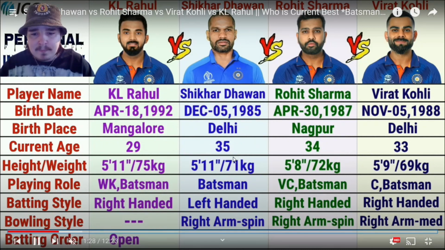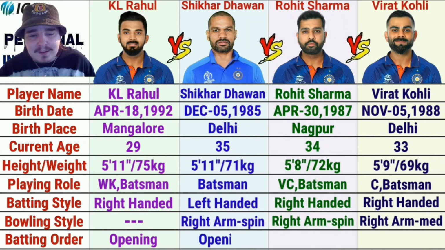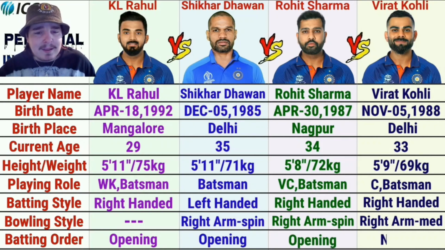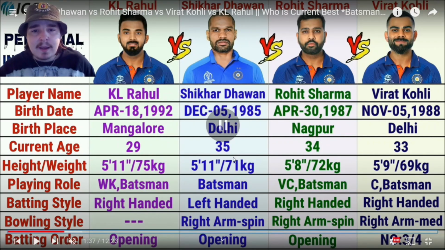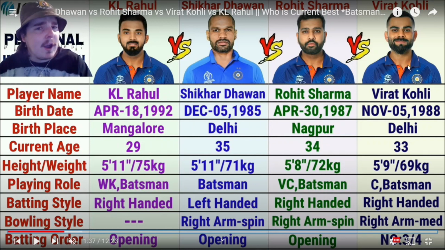Right, okay. We start off with obviously the basic stats, so I'm not going to waste too much time on these quite basic statistics. So names, yeah, we know that. Birth, so Rahul, obviously the youngest. Who's the oldest? Shikhar Dhawan, then Sharma, then King Kohli, and then obviously Rahul. Birthplace Mangalore, Delhi, Nagpur, and Delhi. I did know that Kohli was a Delhi boy. Age, there we go, 29, 35, 34, 33.